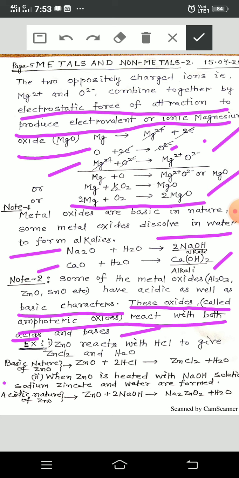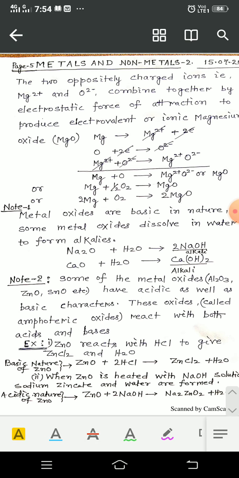And in the second example, its acidic nature is reflected by this chemical reaction. Zinc oxide shows its acidic character here: it reacts with the base sodium hydroxide to give sodium zincate and water. So this is about the first chemical property of metals, the reaction with oxygen.